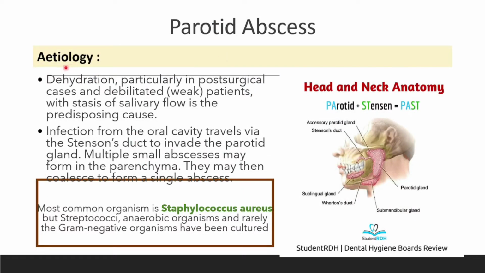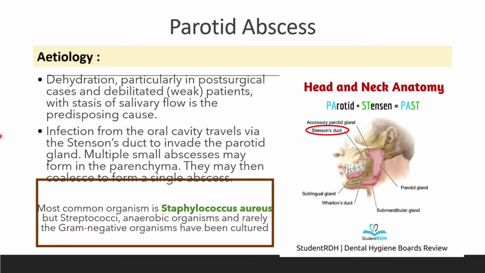So etiologi dia dehydration, particularly in post-surgical cases and debilitated ataupun weak patient with stasis of the salivary flow, is the predisposing cause. Okay. So infection from the oral cavity also can travel via the Stenson duct. So Stenson duct tu dia connect daripada oral cavity tu ke parotid space tu. So dia boleh juga carry infection. So multiple small abscess may form in the parenchyma and may coalesce to form a single abscess. Okay. Common organism yang cause the infection is Staphylococcus aureus. Tapi boleh je jadi Streptococci, gram-negative organism.